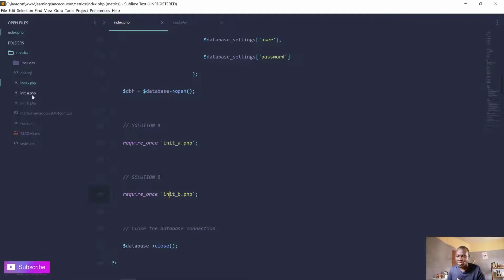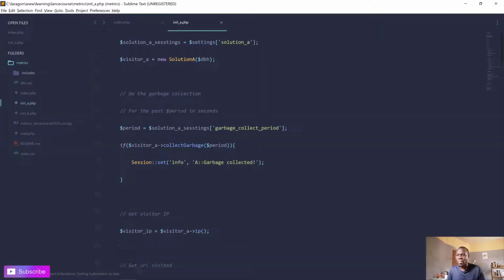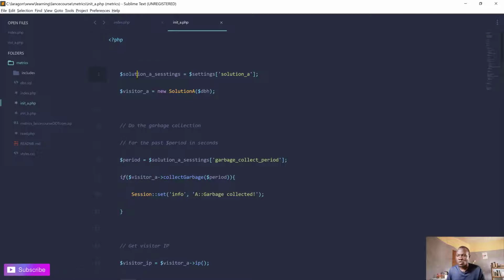So if you go inside init A now to see how solution A is actually used on the index page, this is how we do it. First of all, we get the settings from solution A.